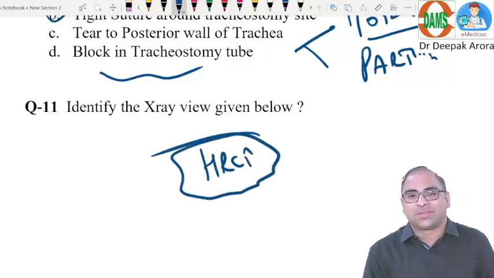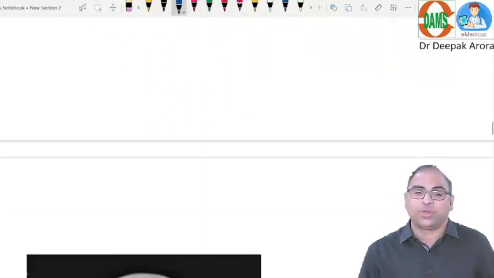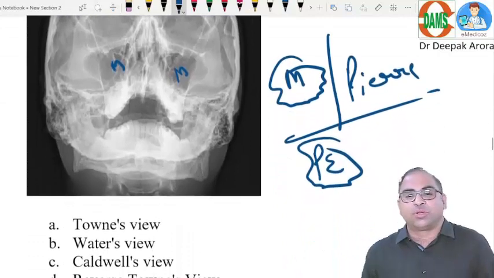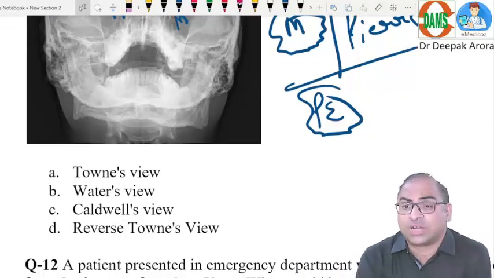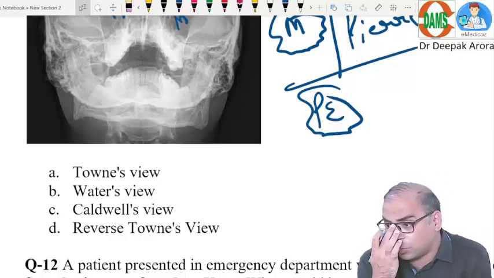Therefore, these X-rays, for the sake of MCQs, should be on your fingertips. Clear? So coming to the next one, Caldwell's view. One option was there, Townes view and reverse Townes view. That is for your occipital area, beta.